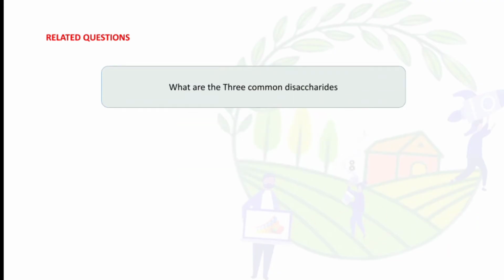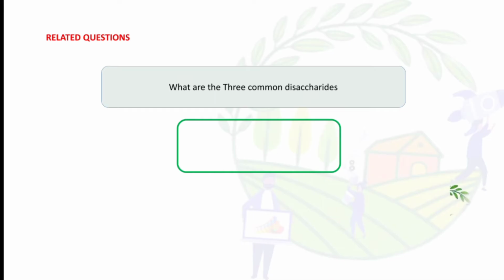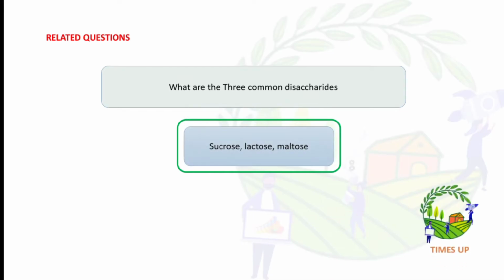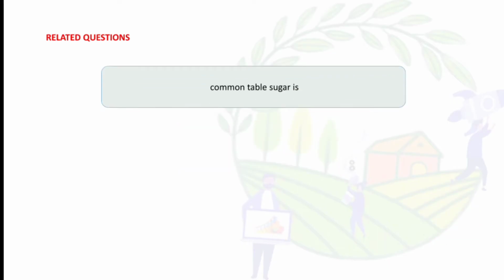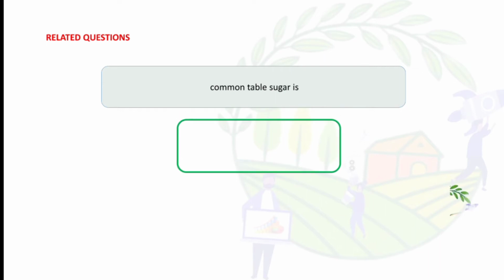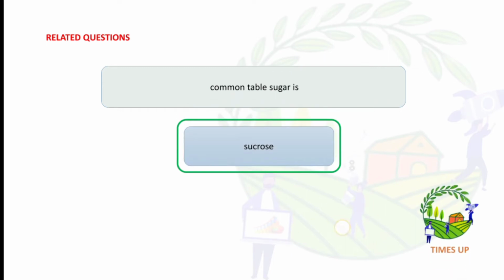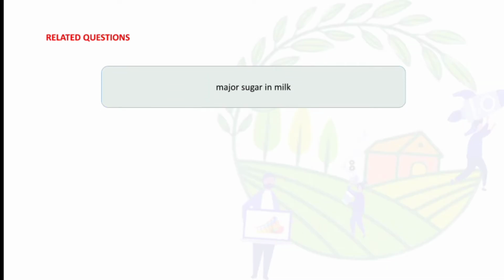What are the three common disaccharides? So sucrose, lactose and maltose are three common disaccharides. Common table sugar is sucrose. Major sugar in milk.